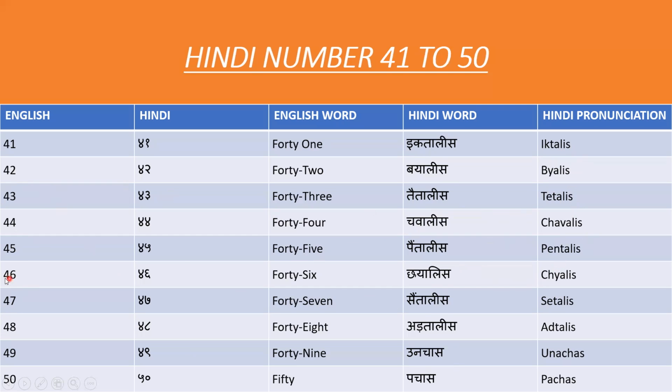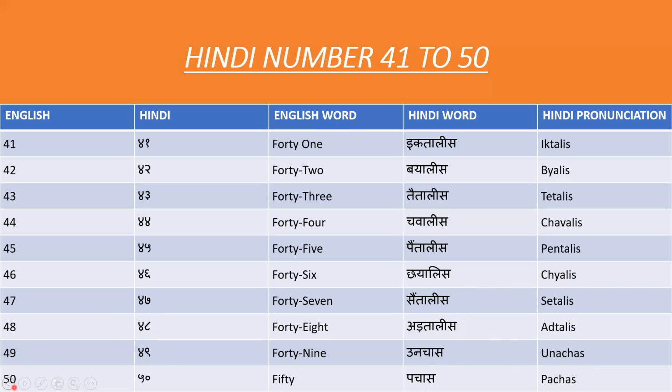For 46, what we say in Hindi? Chhiyaalees. For 47, what we say in Hindi? Saintaalees. For 48, what we say in Hindi? Adtaalees. For 49, in Hindi we say unchaas.